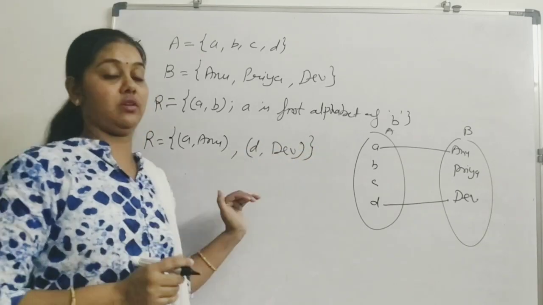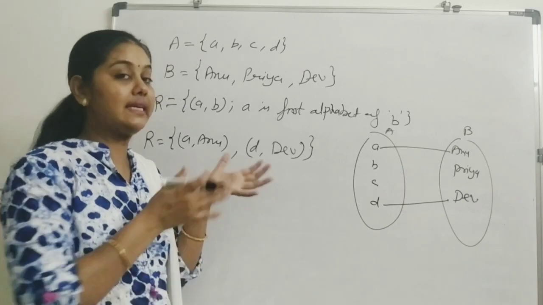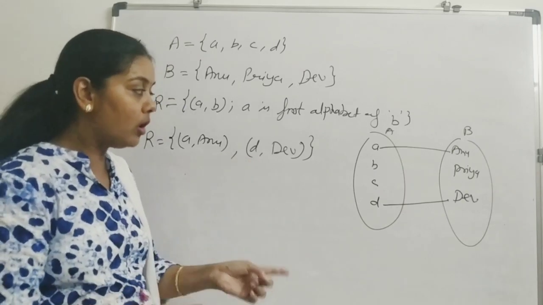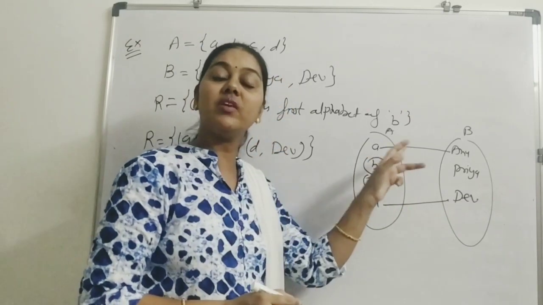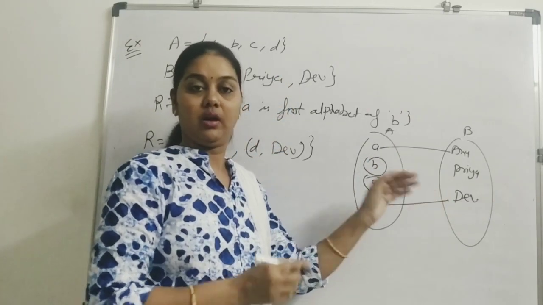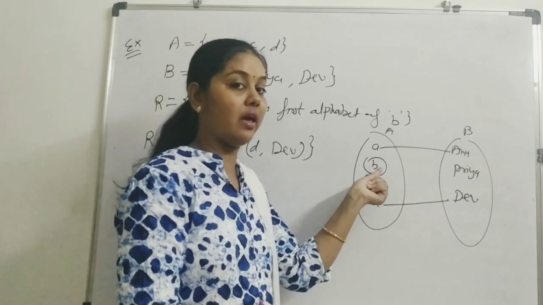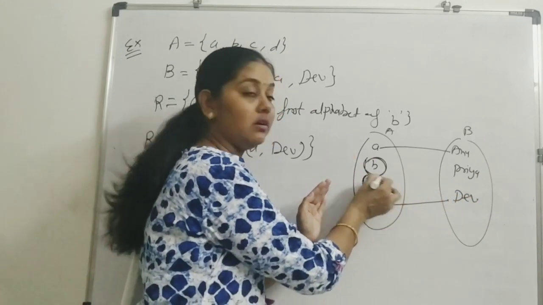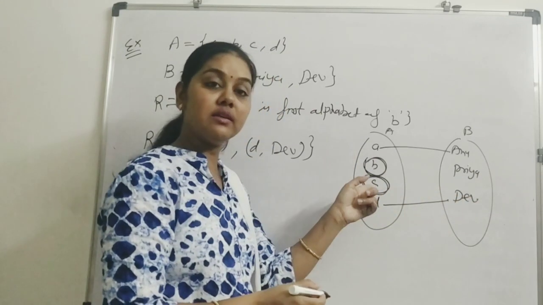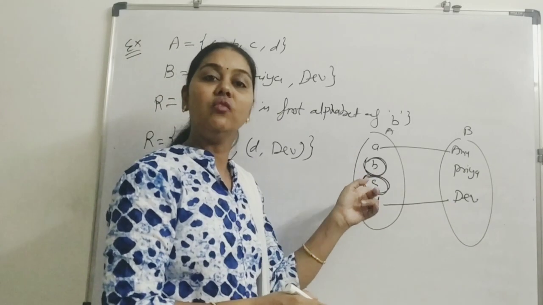This is a relation, but it cannot be a function. And I can say that it is not a function because here elements B and C are not having any image. Are you getting my point? Elements B and C are not having any image in B. Here two elements are remaining. So it is not a function. It is a relation, but it is not a function.